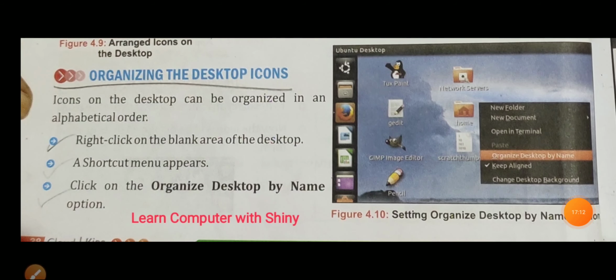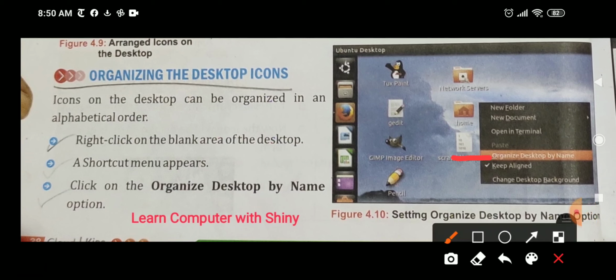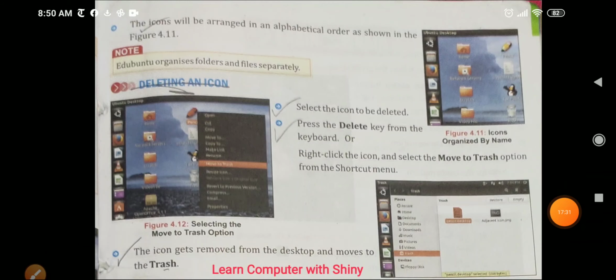So here we will click on the right mouse button and there will be an option organize desktop by name. Just click on it and the icons will be arranged according to the name. The icons will be arranged in alphabetical order, means first the icons whose names start with A, then B, C, okay, according to alphabetical order.